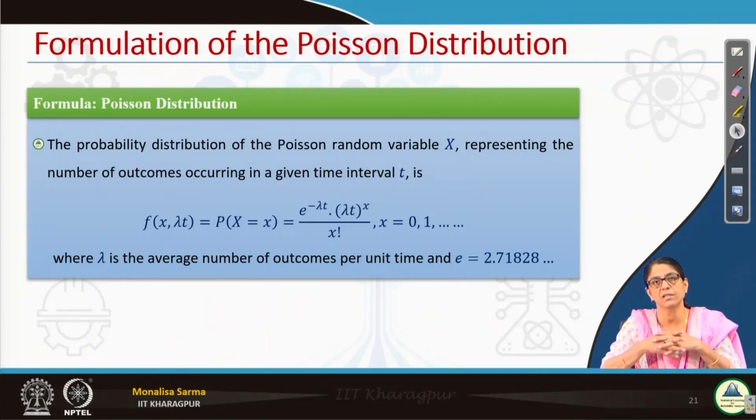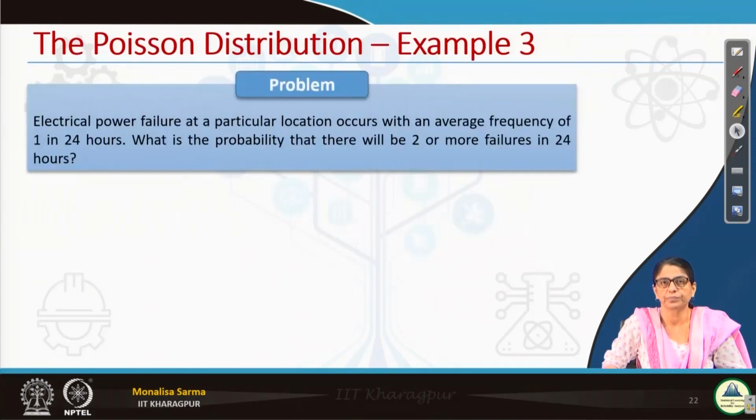F of x, lambda t is nothing but e to the power minus lambda t, lambda t to the power x, divided by x factorial. These things are so common, they will be on the tip of your tongue always. Once you learn it, you will never forget it. So, now one small example.